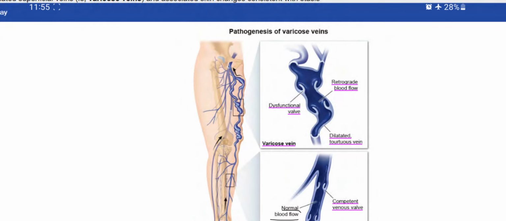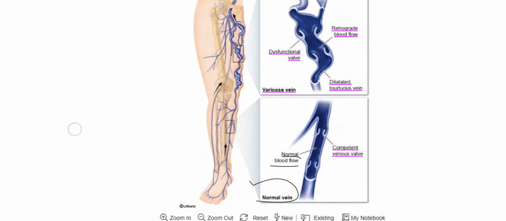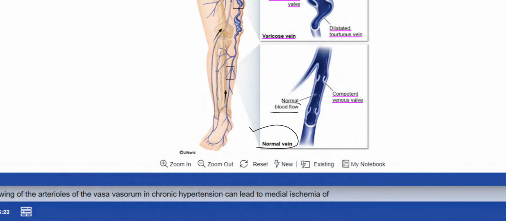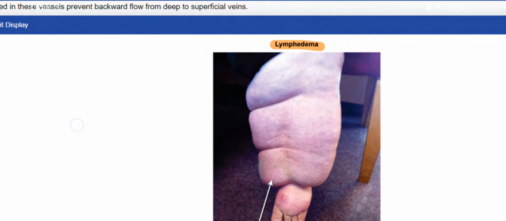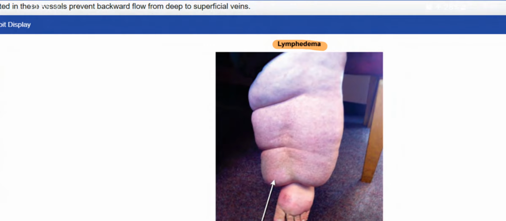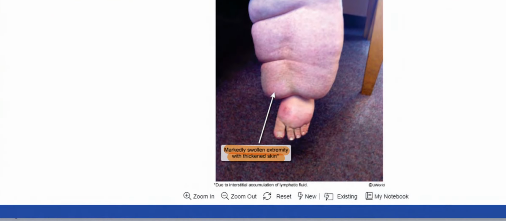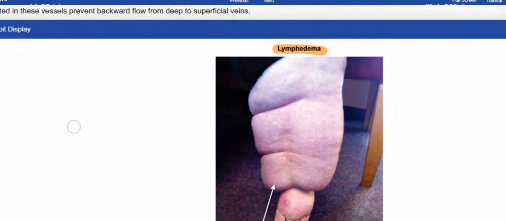Dysfunctional valves, retrograde blood flow, and dilated tortuous veins, varicose veins. Normally, the valves are competent. Okay, this is lymphedema, and it is in the later stage, a markedly swollen extremity with thickened skin.